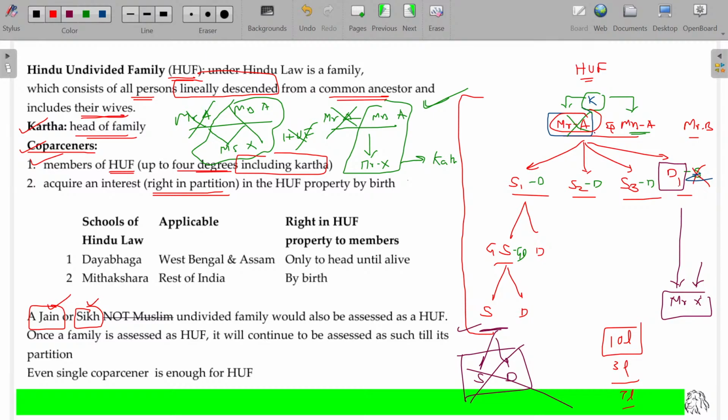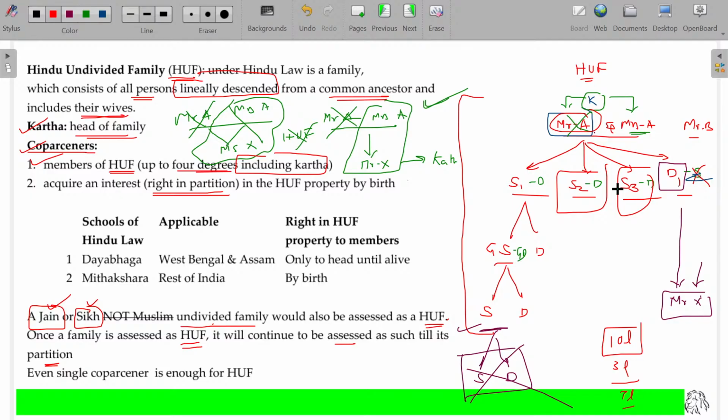Jain and Sikh families are also considered as Hindu undivided family, and would also be assessed as HUF. Once a family is assessed as HUF, it will continue to be assessed as such until partition. Once each and every son separates and runs their own business, only then is it identified as a separate entity. Thereafter it is only individual business, not HUF business anymore.